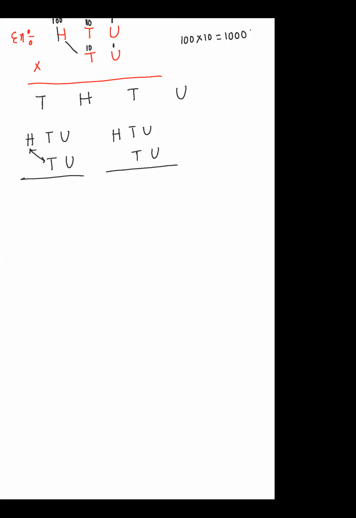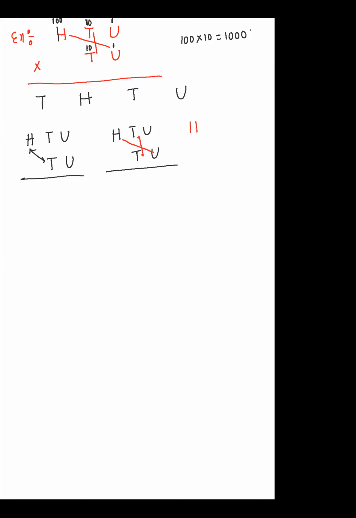See, the next value will be 100. The place value is 100. If you multiply 100 into 1, then only you will get 100. And 10 into 10, if you multiply, then also you get 100. So the next pattern will be this and this. Is it clear to everyone?